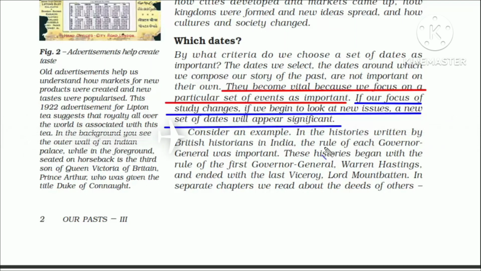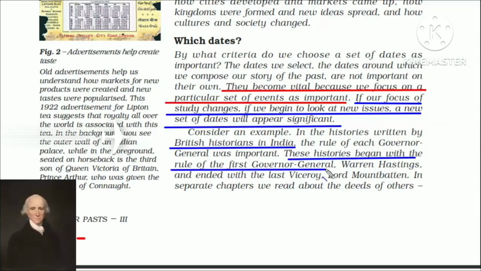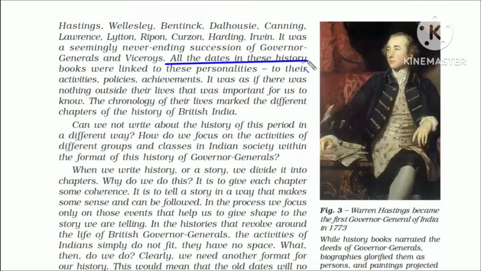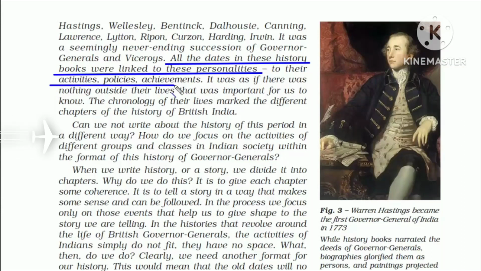Now we have a very good example here. If you see, most of the histories in India were written by British historians because they were the rulers and they were highly educated. These historians began their writings with the rule of the first Governor General, Warren Hastings, and ended with the last Viceroy, Lord Mountbatten. Most of the content was associated with these personalities who were Governor Generals, and it used to be all about their activities, policies, achievements, etc. It was as if there was nothing else important apart from these personalities. And I think this is not a correct way of drafting history.